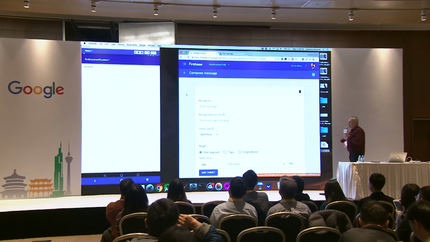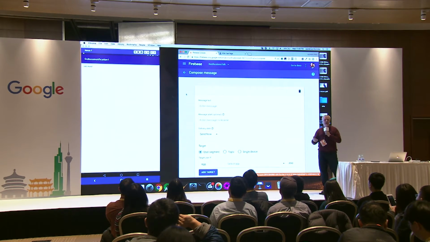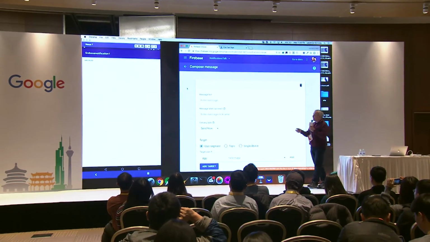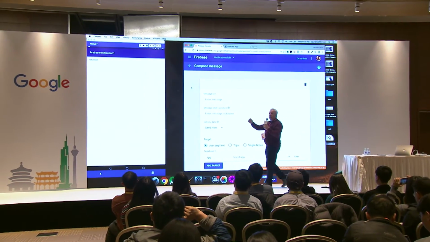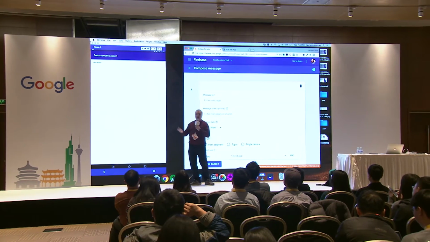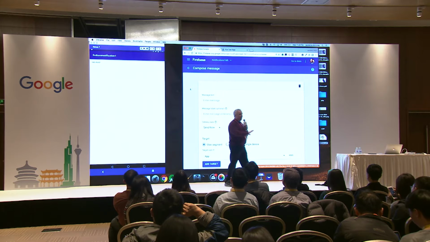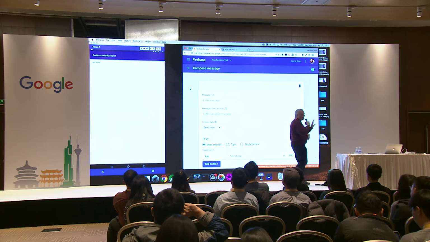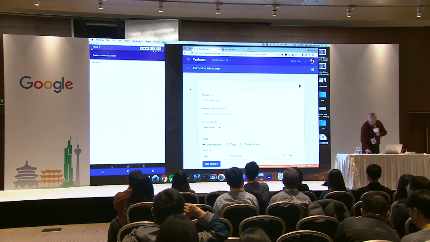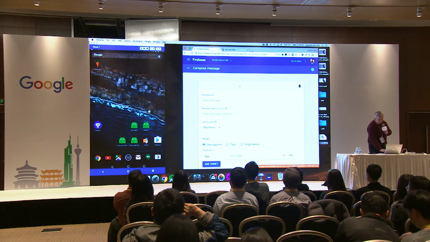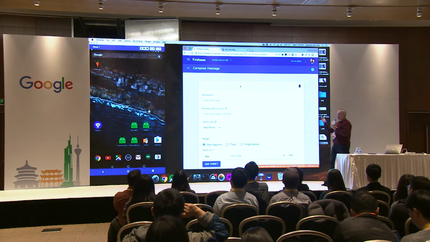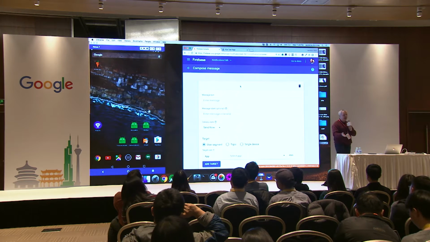And if you're familiar with Android Studio, you have the ability to just say File, New, Single Activity Application, and that's all this is. So when you create that single activity application in Android Studio, you get this, and it says Hello World at the top. So I haven't done anything to that except adding that single line to the build.gradle that I spoke about. So I'm going to put that app in the background for a moment. And now over here, I'm in the Firebase console. And in the Firebase console, I can compose a message that I'm going to send to that app.